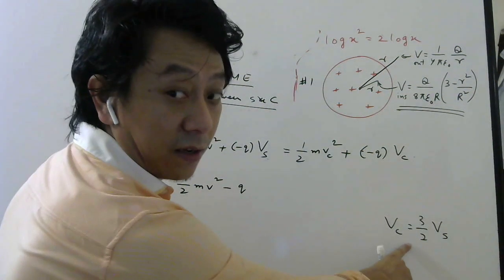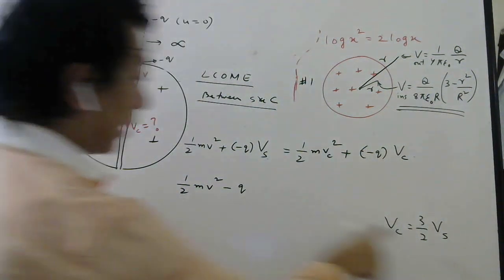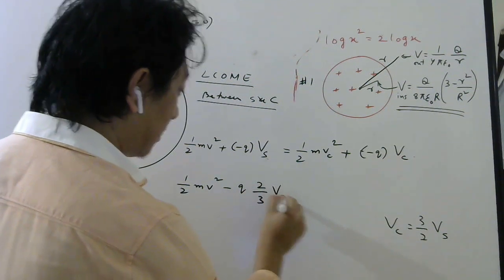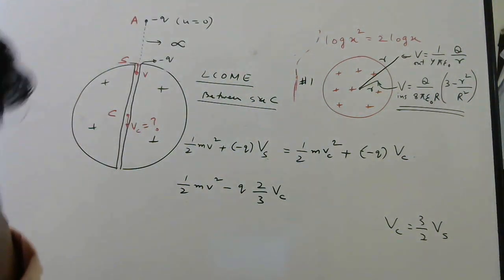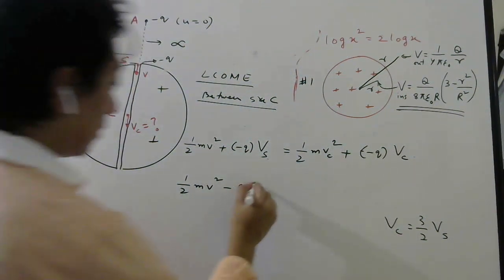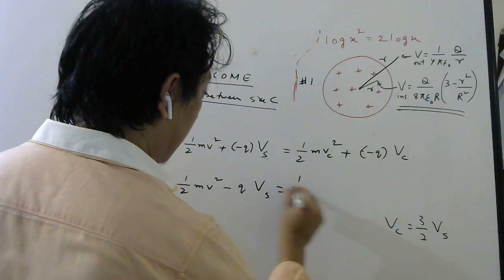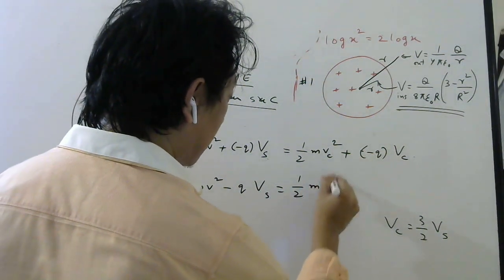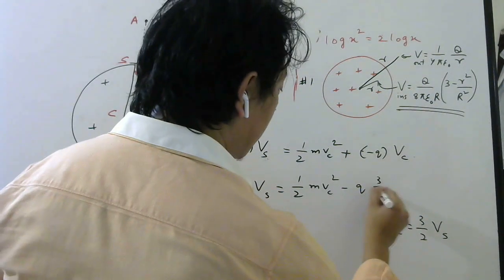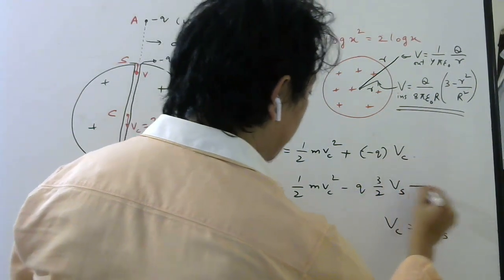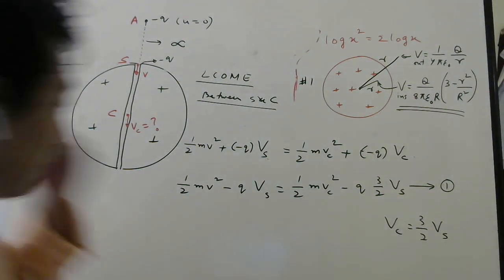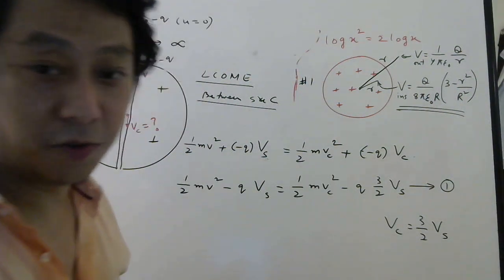This one you remember, right? Just before I told. So potential at the surface I can write 2 by 3 times potential at the center. Or maybe I can write this, let me keep it as Vs only, equals to half m Vc square minus q, and potential at center I can write 3 by 2 potential at surface. Equation 1.